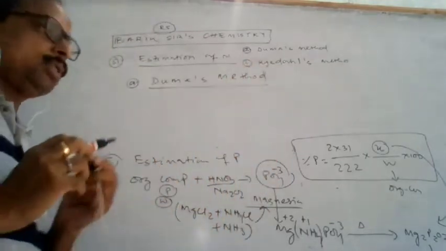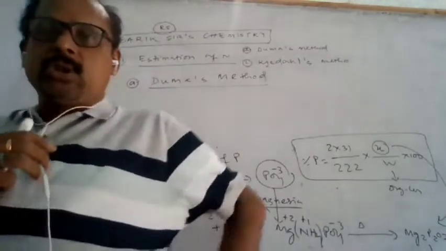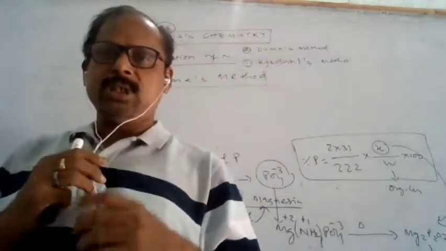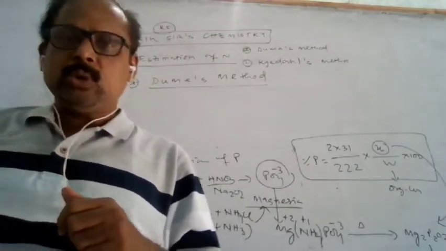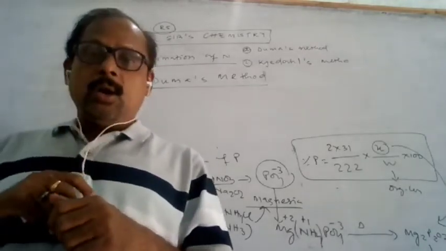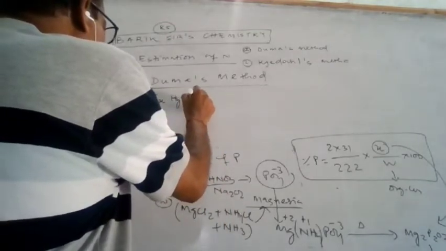In the Dumas method, what happens? The organic compound is oxidized by cupric oxide. Cupric oxide is a very stable substance to oxidize, so it will not affect many other compounds. Let the organic compound contain carbon, hydrogen, and nitrogen.